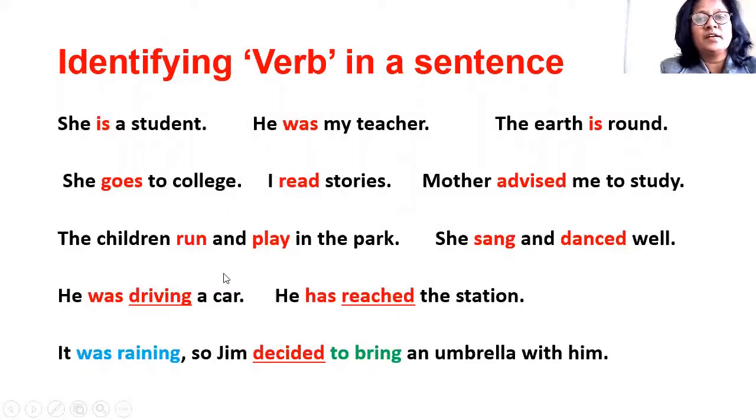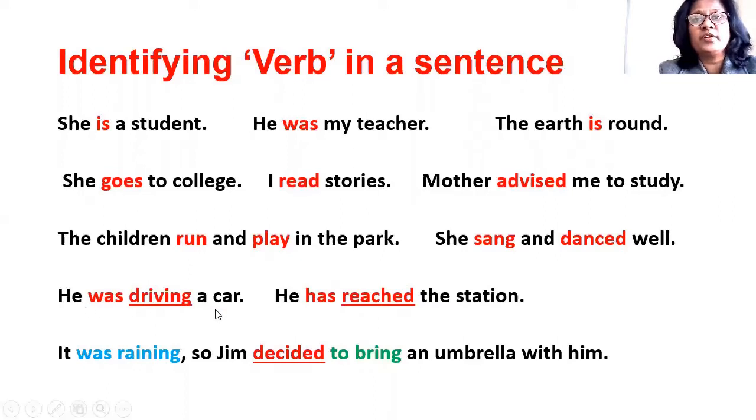The children run and play in the park. In this sentence, there are two action verbs, run and play, and both verbs are of equal importance. They carry equal weightage, and both are main verbs. She sang and danced well. In this sentence, again there are two verbs, sing and dance. The sentence is in simple past. So, sang and danced are of equal importance, so both are main verbs.